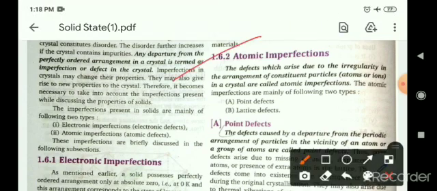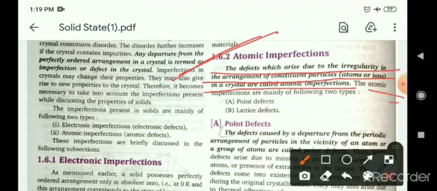Next one is atomic imperfections. In atomic imperfections, the solid is constituted by atoms, and when any atom moves from its position or is removed from the crystal system, then an atomic imperfection or defect is generated. The defects which arise due to irregularity in the arrangement of constituent particles, basically atoms or ions, in crystals are called atomic imperfections. The atomic imperfections are of two types: point defect and lattice defect.